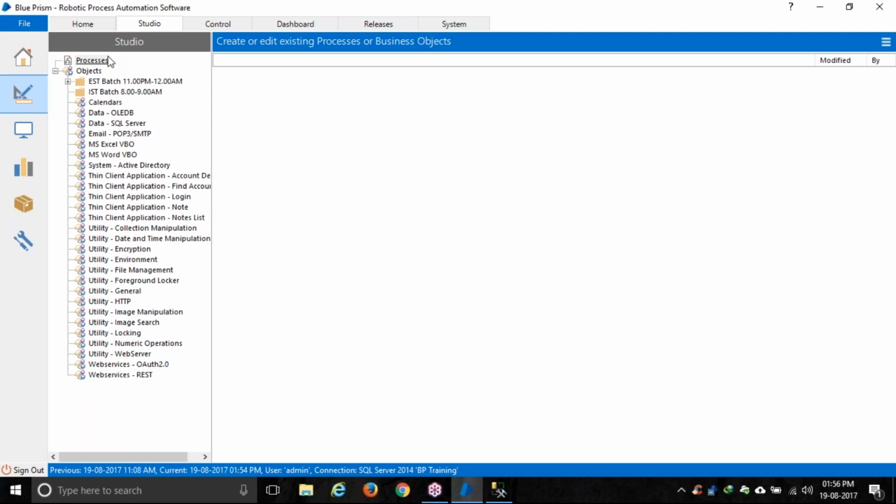Now we divide this process into small parts, and each part could either be a small process again or an object. Let's say in a process we will be using different applications: one Siebel application, one SAP application, one Salesforce application. For these three we need to create three different business objects. Then in the process, we'll call all those objects, and if we create small processes as well, we'll call them there.